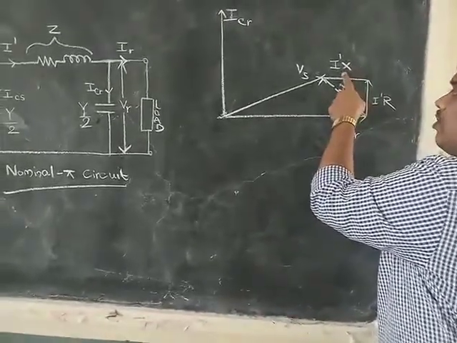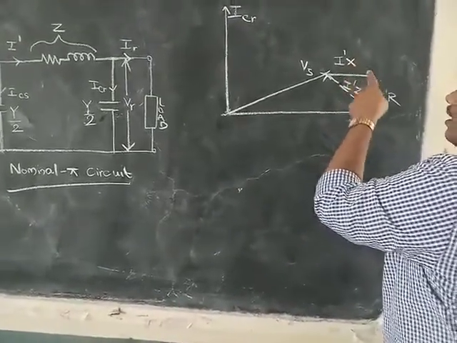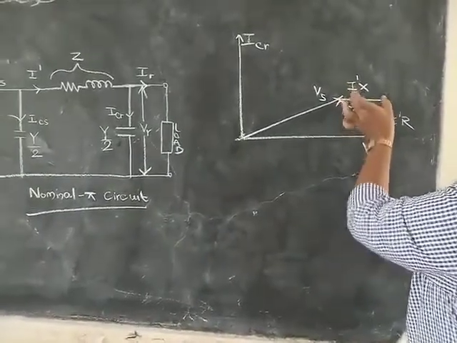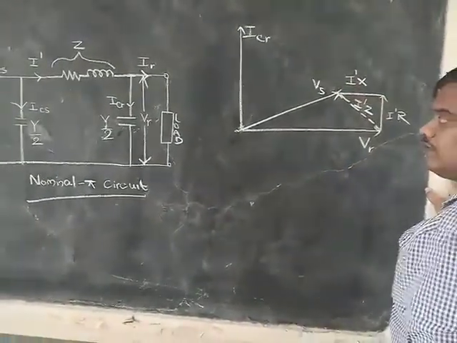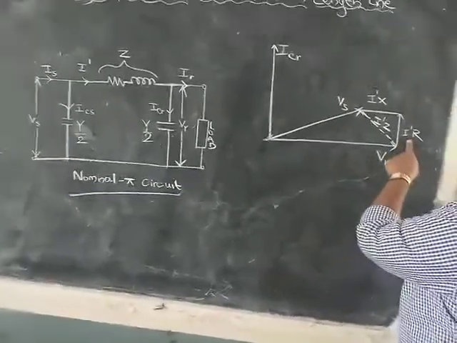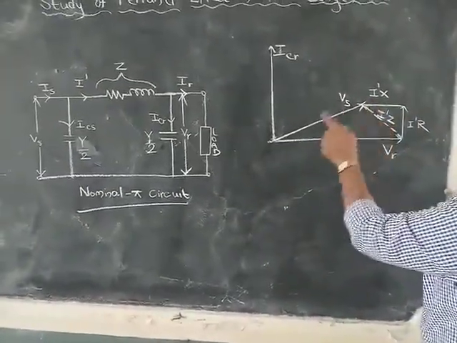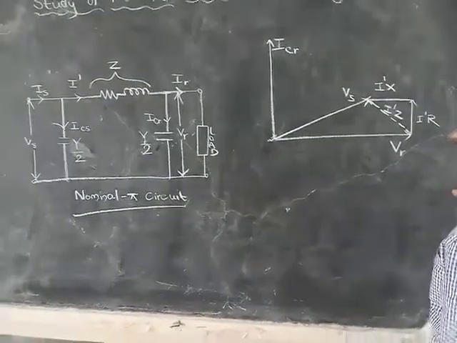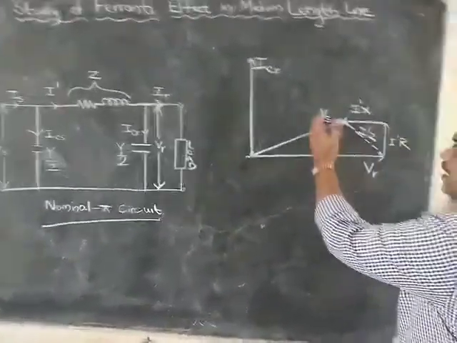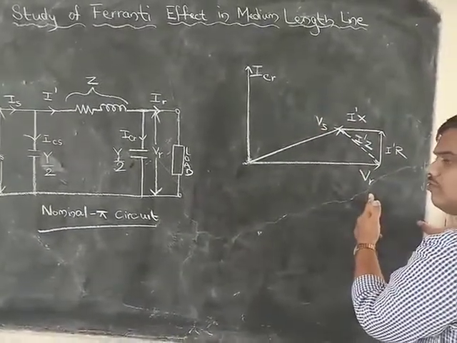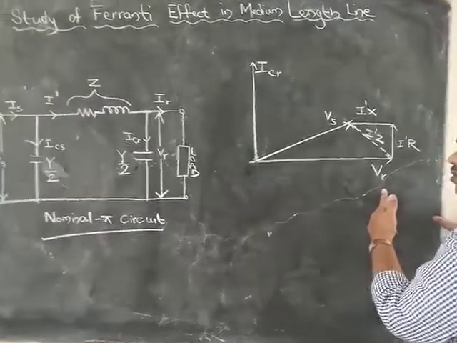The reactive drop leads the current by an angle of 90 degrees. So now we have drawn I dash X here. Summing up VR, I dash R and I dash X, we get Vs. So we can see here Vs is lesser as compared to VR.